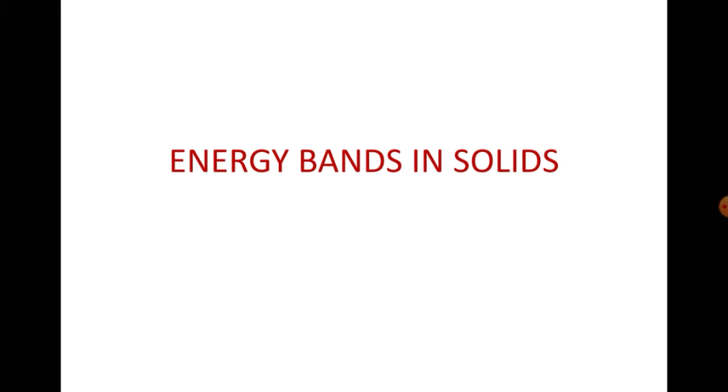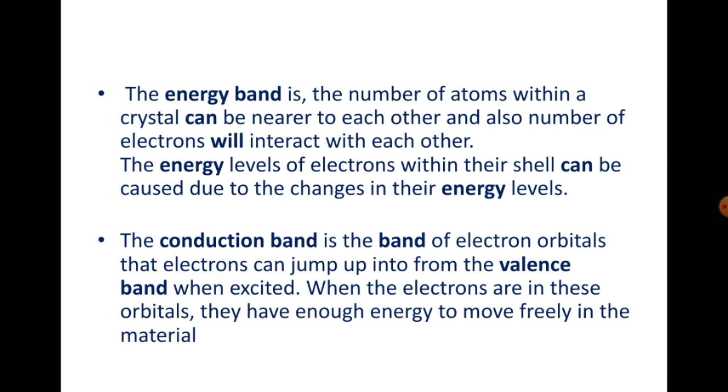These electrons will interact with the electrons of the other atom, thereby producing energy levels of the electrons. These energy levels of the electrons are called energy bands. In other words, bands are composed of closely spaced orbitals. So here in this slide, energy band can be defined like this.